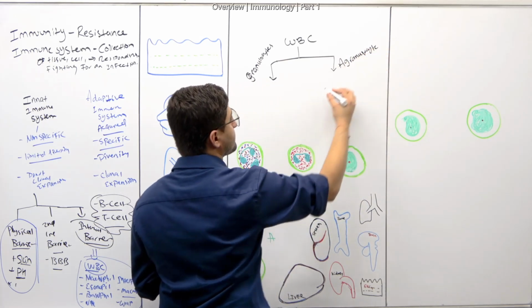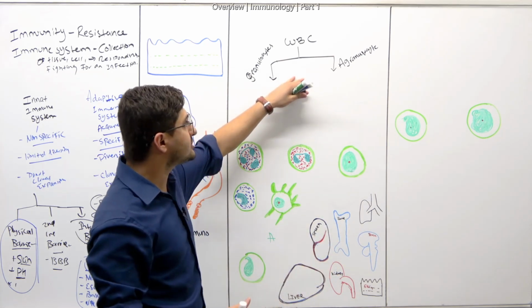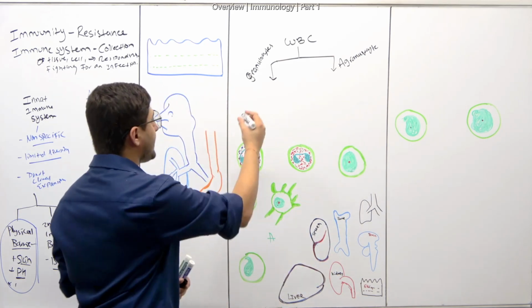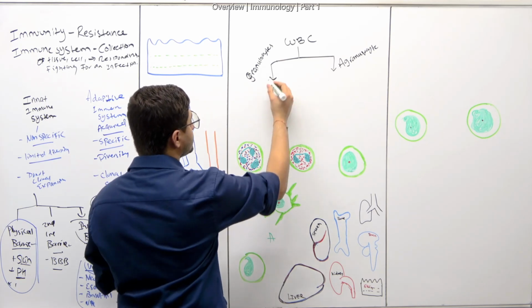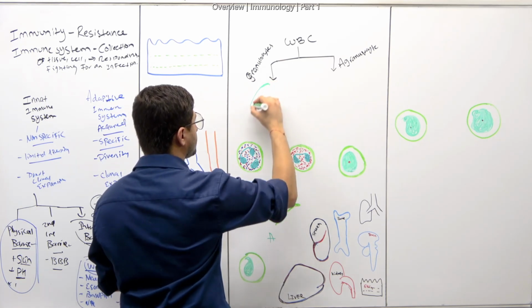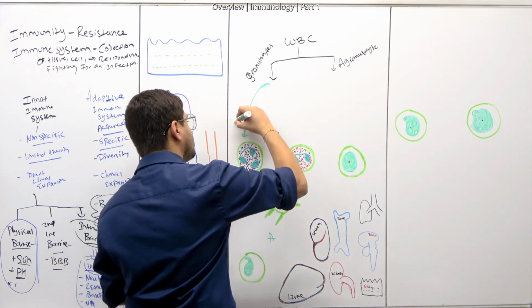Because they don't contain granules, okay? Granules are the ones that are enzyme rich. And what do we have in granulocytes here? Look, I'm going to draw this right here. What is this? Neutrophils right here.